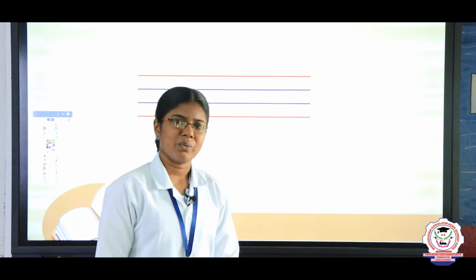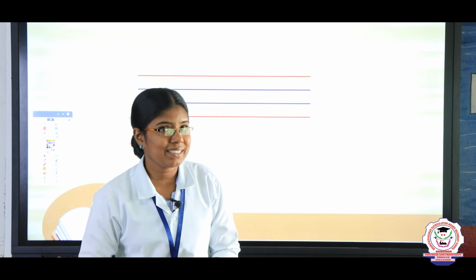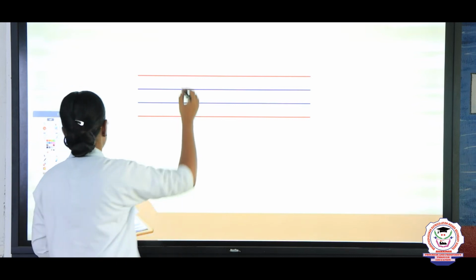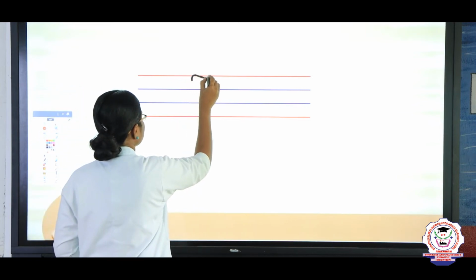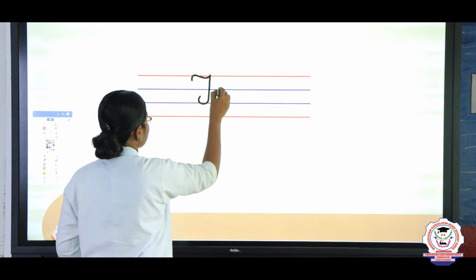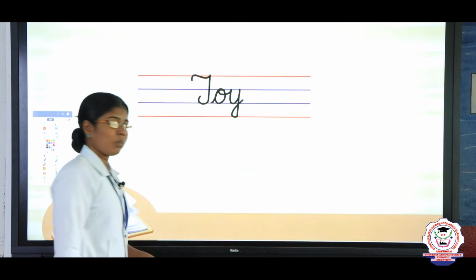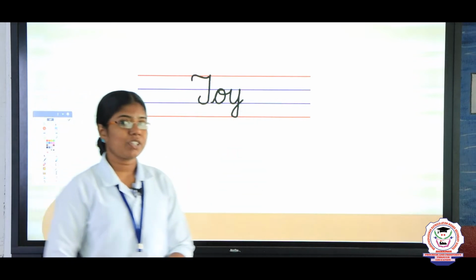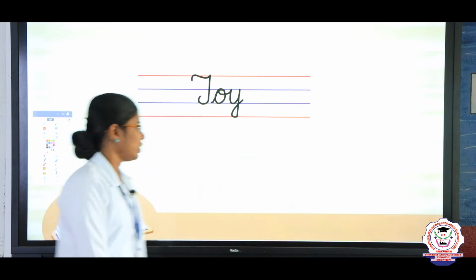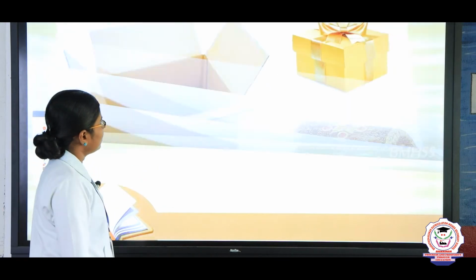T-O-Y, toy. What is the spelling of toy? T-O-Y, toy. Shall we write it? Yes, listen. Let's write it beautifully. T, O, Y. T-O-Y, toy. What is the spelling of toy? T-O-Y, toy. Very good.